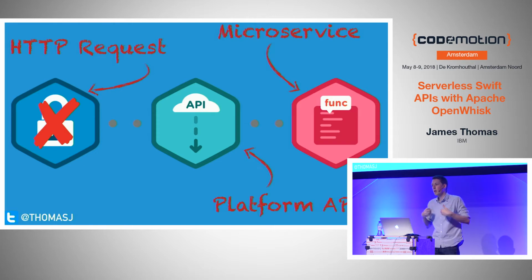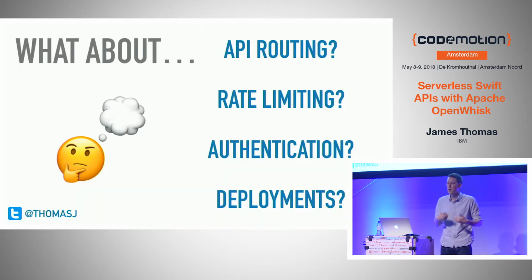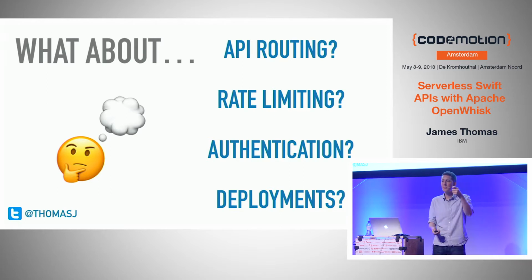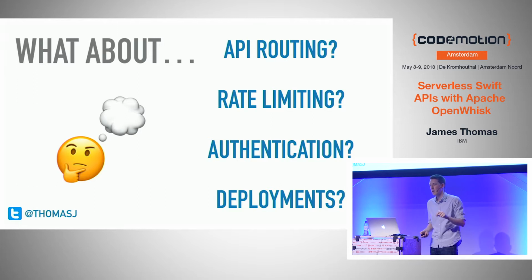But if you are building bigger, higher traffic profile APIs, at this point, you're probably thinking, what about things like API routing? I want different serverless functions to be called for different operations and paths and that kind of stuff. What about rate limiting? I don't want people to call my serverless function too much. It will cost me too much money. What about authentication? I want users to be able to authenticate and provide me their OAuth credentials that I can use with third-party services.